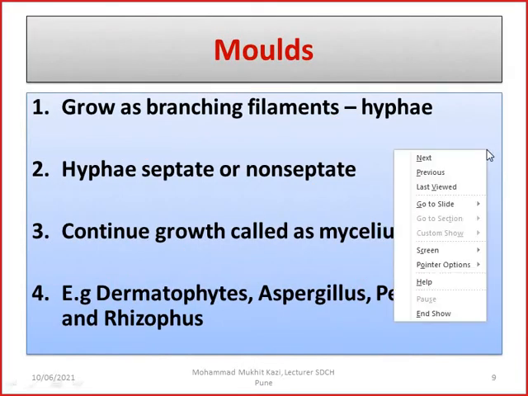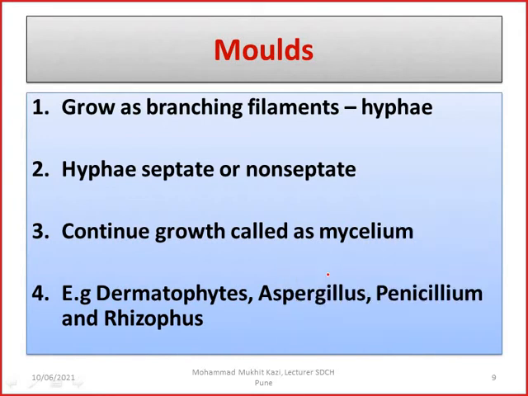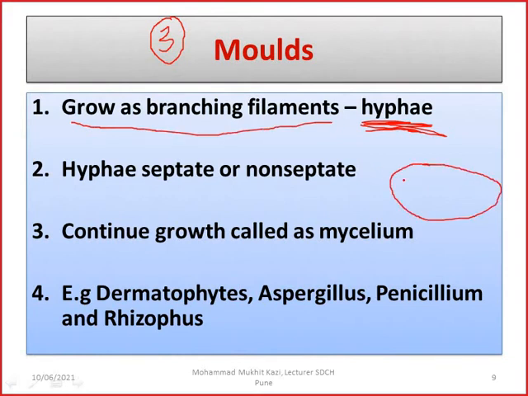Now coming to the third morphological classification of fungi, and that is the molds. What is the difference between yeast-like and molds? Molds have hyphae, true hyphae, not pseudohyphae. They grow as branching filaments. If this is your plate, you will get a fluffy cottony growth on the plate, and they look like branches.